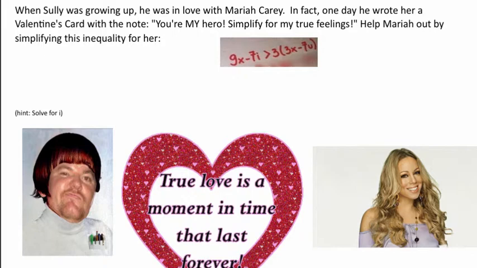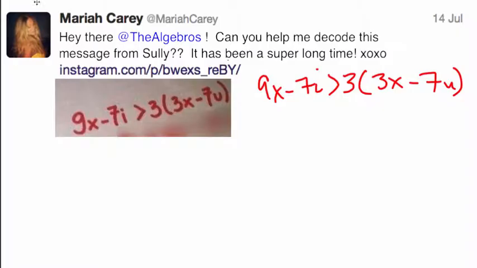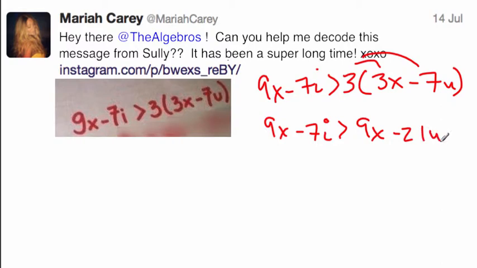All right, so what we're going to do, we're going to help out Mariah. We have to decode this message. Okay, now remember, this is Sully. Here's a picture of Sully in high school. I'm digging the pocket protector. Let's go through and see what we have once we simplify this, because today we're going to be working with inequalities, so this is perfect. So first thing I'm going to do, I'm going to distribute, just like an equation. We're going to get 9x minus 7i is greater than 9x minus 21u. To simplify, there's a little hint: we want to solve this thing for i.